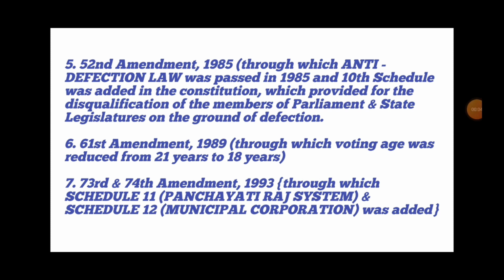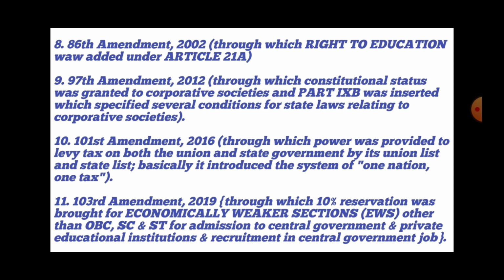Then the 73rd and 74th Amendment Act 1993, through which Schedule 11, which is related to the Panchayati Raj system, and Schedule 12, which is related to municipal corporations, were added to the Indian Constitution. The next is the 86th Amendment Act 2002, through which the right to education was added as a fundamental right under Article 21A. 97th Amendment Act 2012, through which constitutional status was granted to cooperative societies, and Part 9B was inserted, which specified several conditions for state laws relating to cooperative societies.